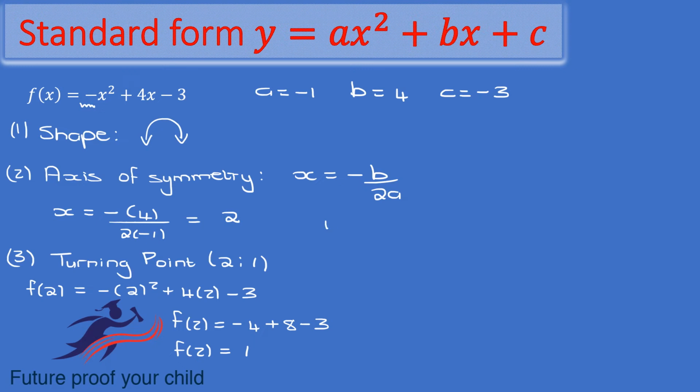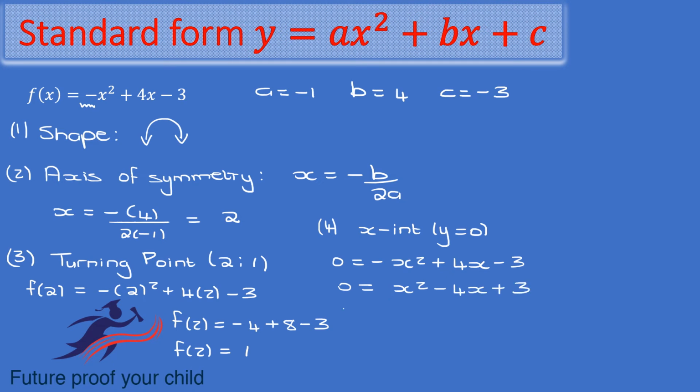Then step number 4 will be the x-intercepts. To get the x-intercepts, you let your y value equal 0. So 0 equals negative x squared plus 4x minus 3. Now, you are welcome to use your quadratic formula if you are unable to factorize. I'm just going to divide by -1 quickly. Then I get my 2 factors. And therefore, x is positive 3 or x equals positive 1. So therefore, (3, 0) and (1, 0).